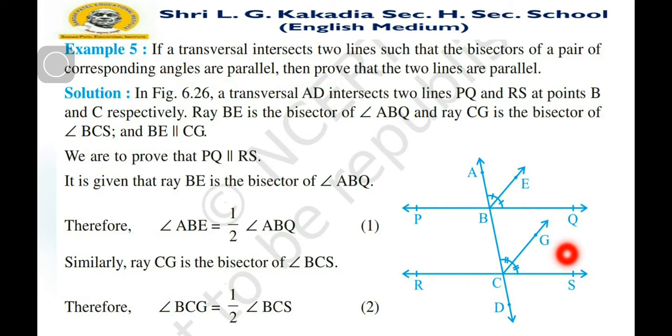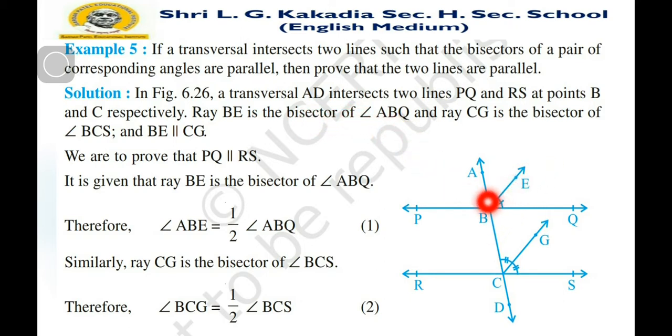For that we have to prove that angle ABQ and angle BCS are equal. After that we can say that PQ and RS are parallel to each other. Now, in figure 6.23, a transversal AD intersects two lines PQ and RS at points B and C respectively. Ray BE is the bisector of angle ABQ.